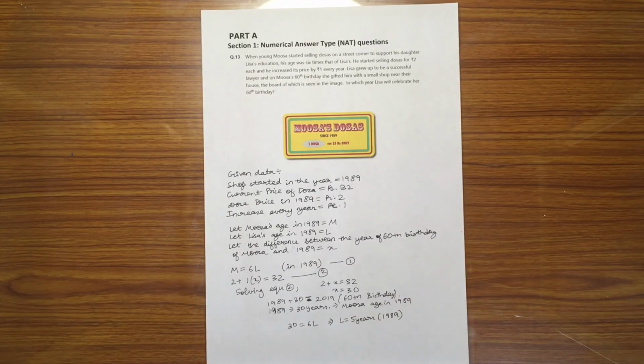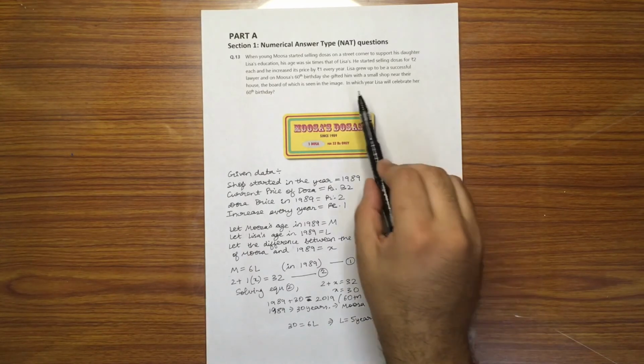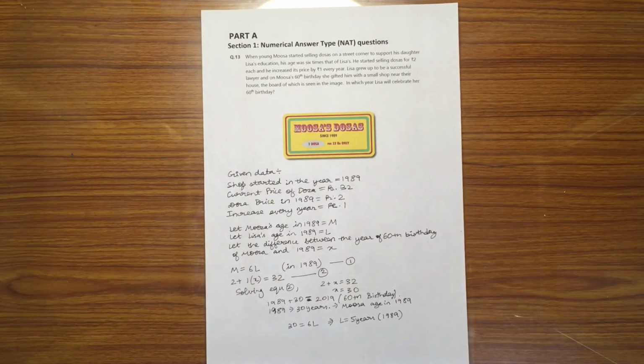So now when it is asked when will Lisa celebrate her 60th birthday? After 5 years of age, it will be 55 more years until she celebrates her 60th birthday. So we'll directly add 55 to 1989.